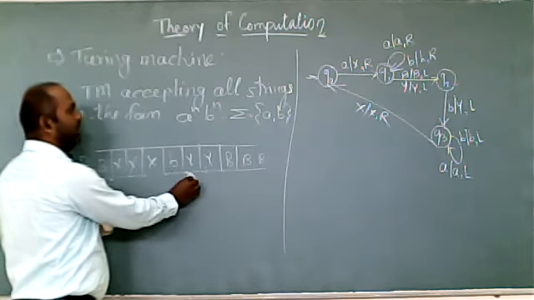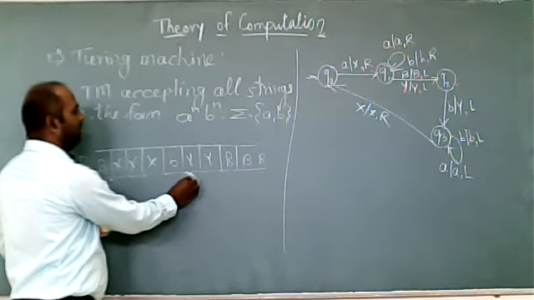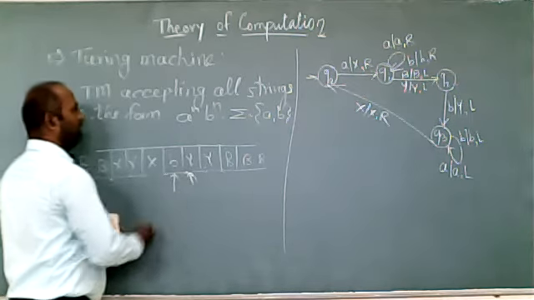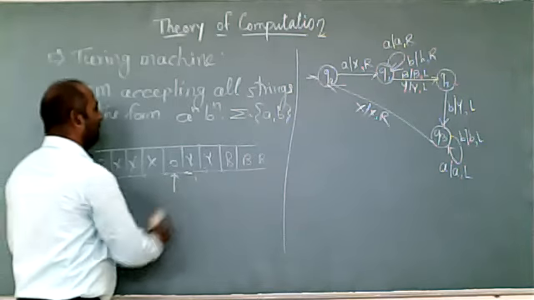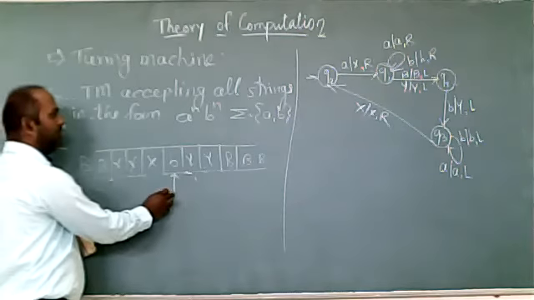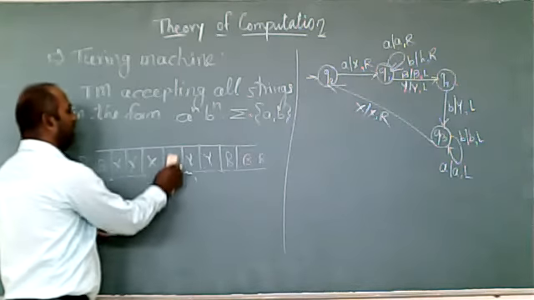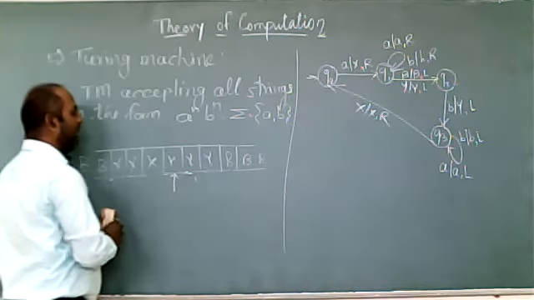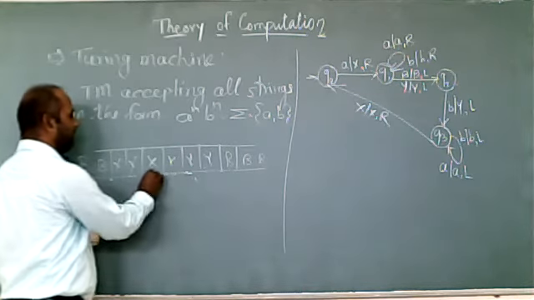Now, we are getting Y. So, Y input from Q1 to Q2. Y as it is, change the direction left. It will be here. We are at the Q2. Now, at the Q2, if I am getting B, replace it with Y and left.